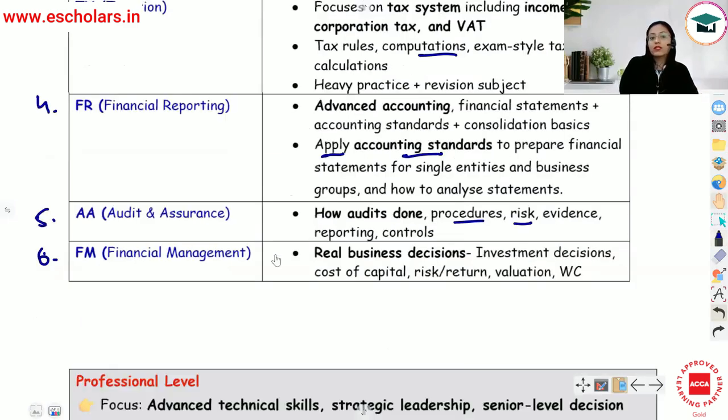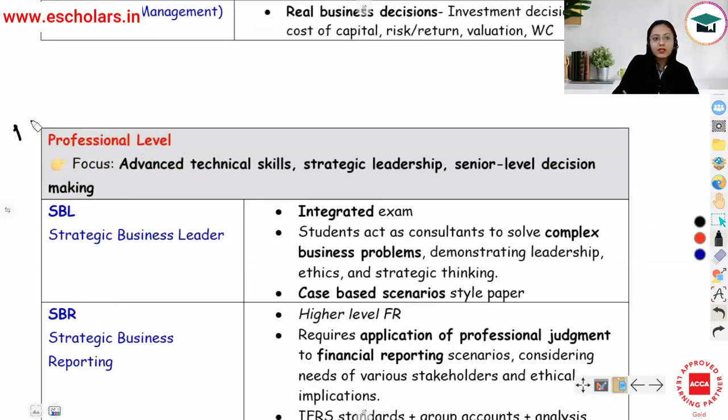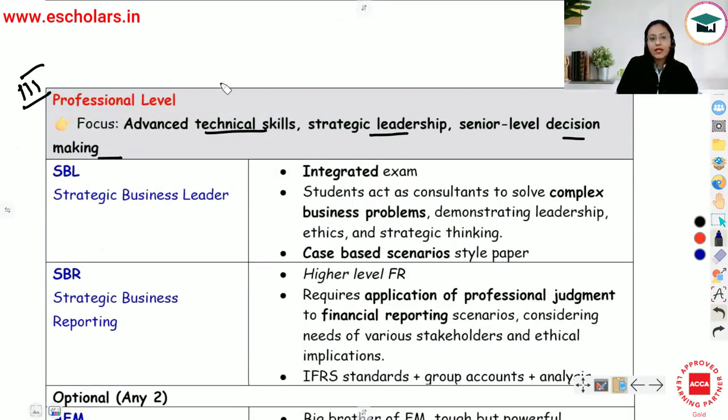Now let's talk about the last level, which is professional level. And here, the entire focus is going to be on developing advanced technical skills, strategic leadership skills, senior level decision making, so that you become an expert in taking higher roles. Now, under professional level, there are 4 papers that you have to pass. 2 papers are essential. They are mandatory. They are compulsory. Paper number 1 is SBL, that is Strategic Business Leader. And paper number 2 is SBR, Strategic Business Reporting.